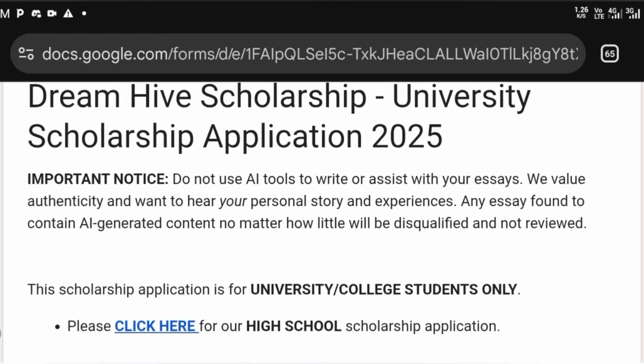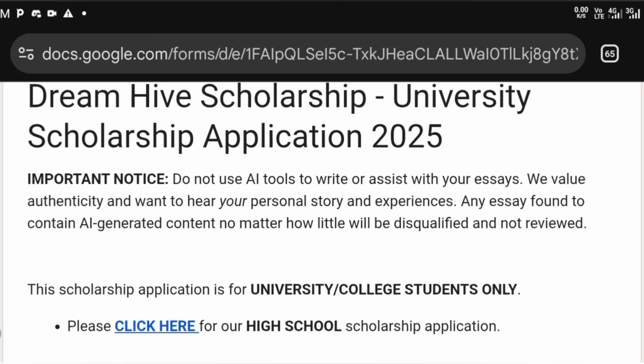Now, there's one thing that they really stress on when we talk about the Dream Hive scholarship application. They stress on the fact that you do not have to use AI to write your essays. Neither do you even have to use it to assist you in writing your essays. When an organization sends out this warning, you should know that they have strict regulations as far as AI is concerned, and they have the technical know-how in detecting the use of AI, even for assistance.